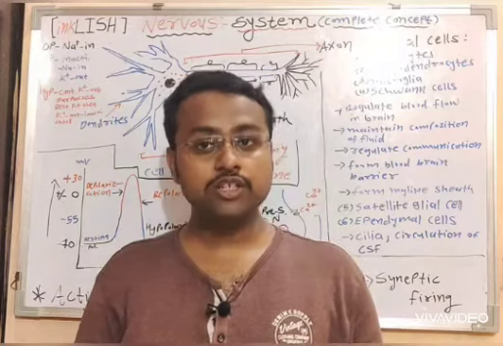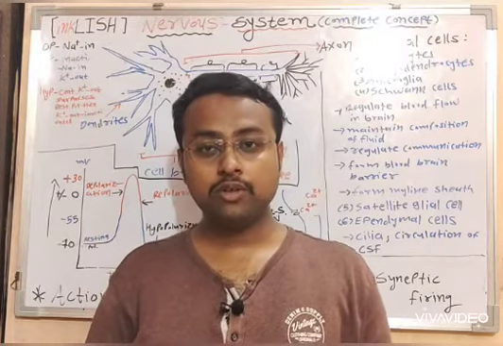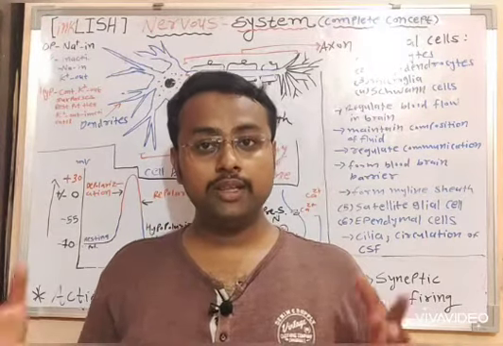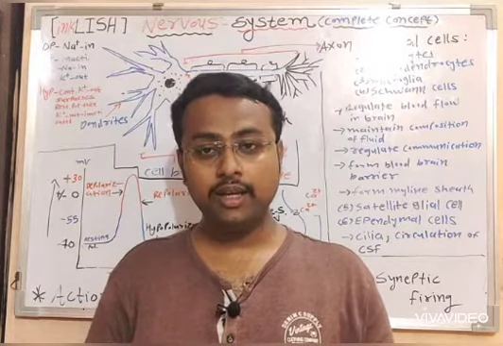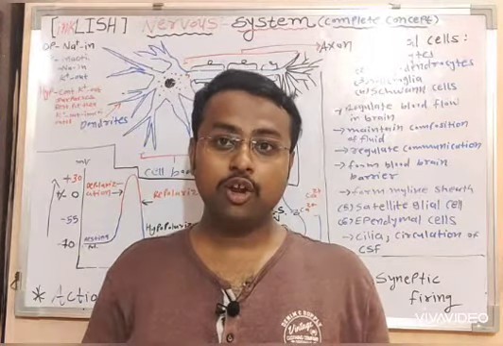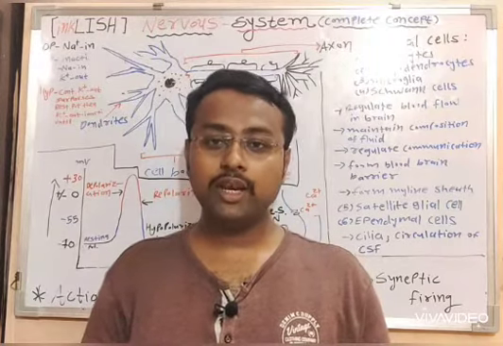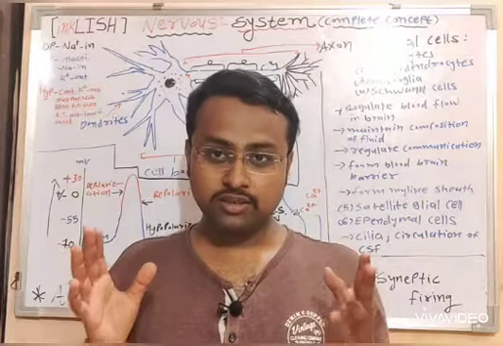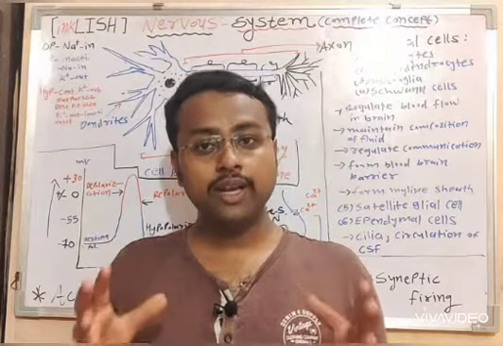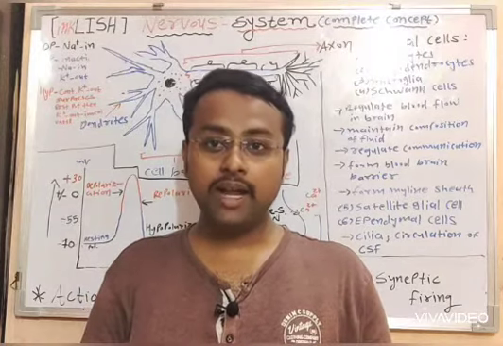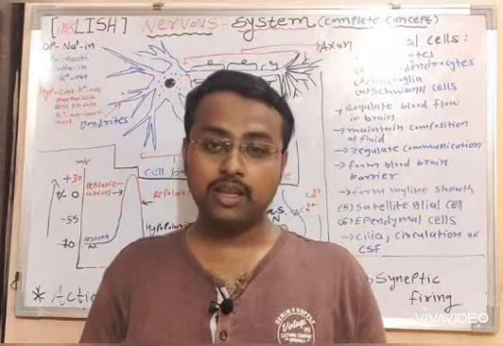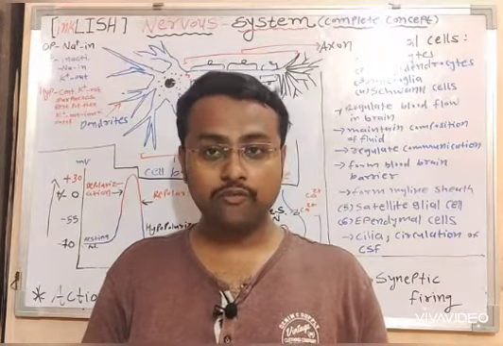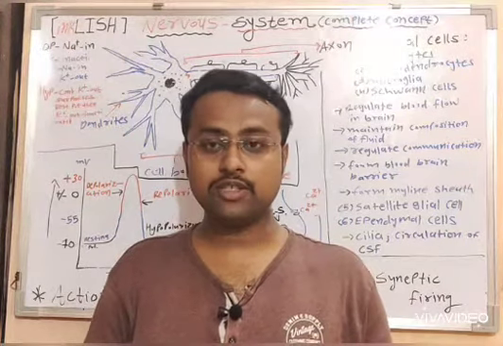The neurons are the functional part of the nervous system, because the primary function of the nervous system is to control and coordinate the bodily functions. Like the Indian government sends ambassadors to foreign countries to coordinate the Indians living over there, likewise the nervous system coordinates all the bodily functions by conducting impulses, and that impulse is conducted through the neurons, and hence neurons are referred to as the functional unit of the nervous system.